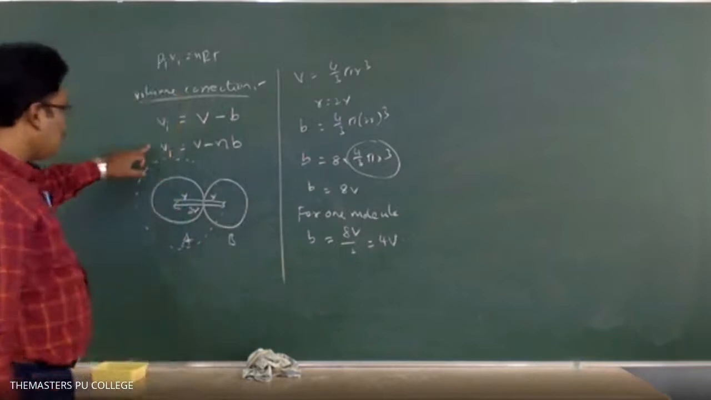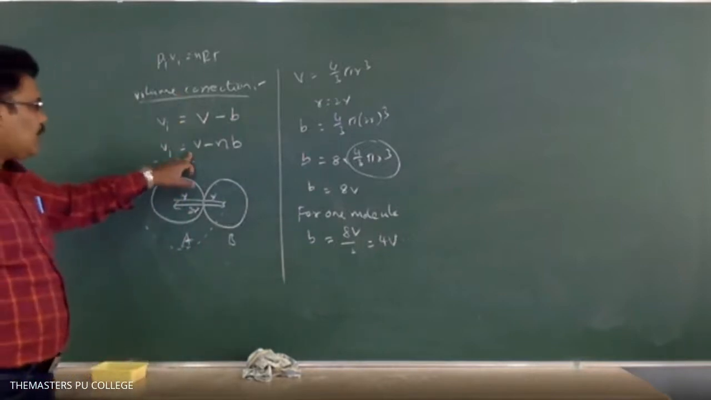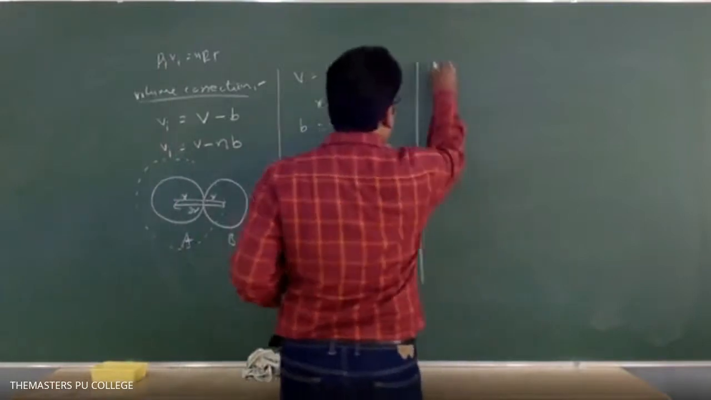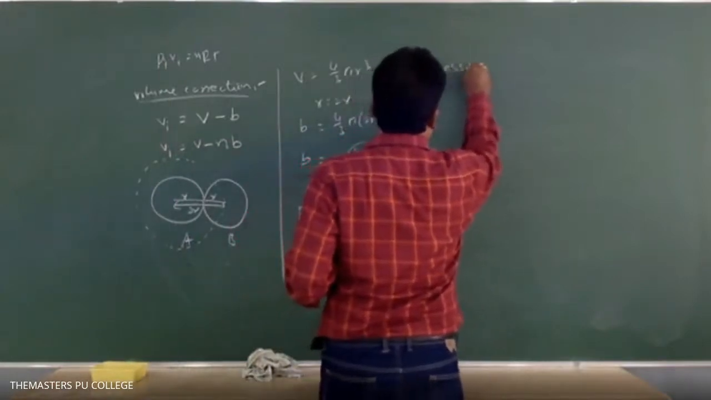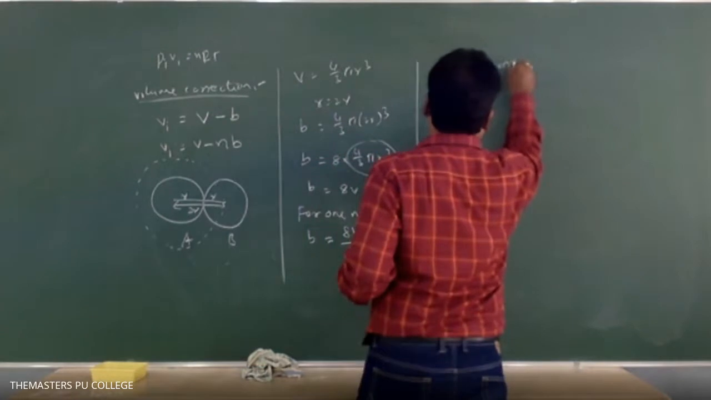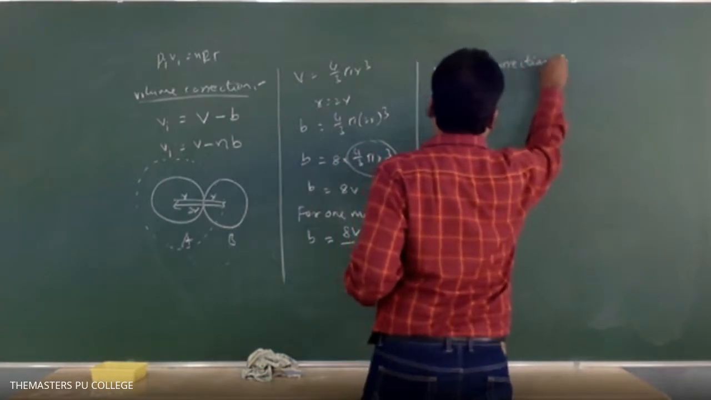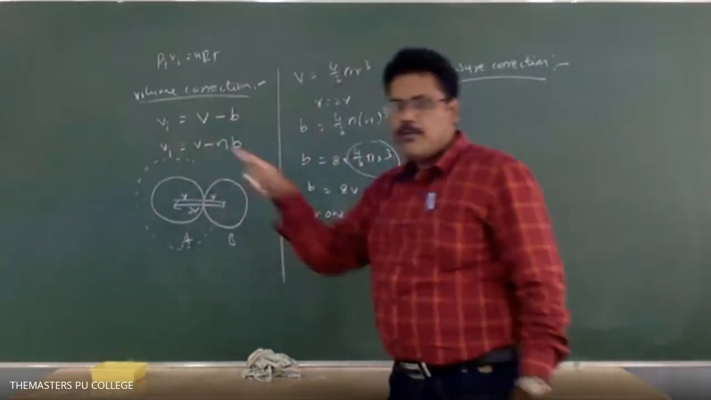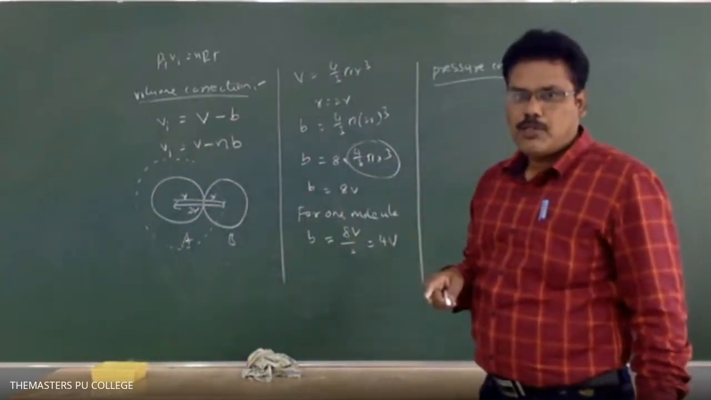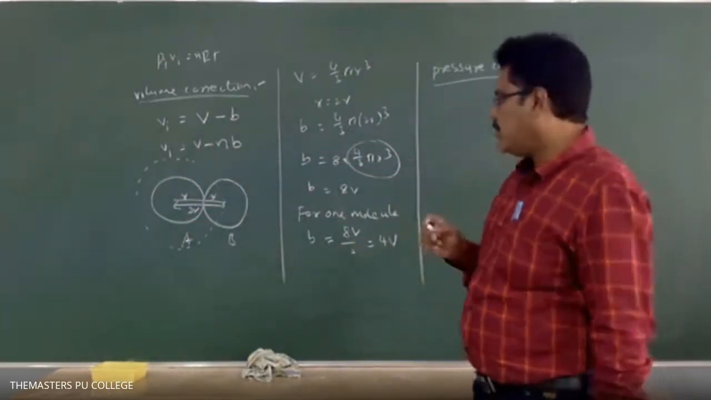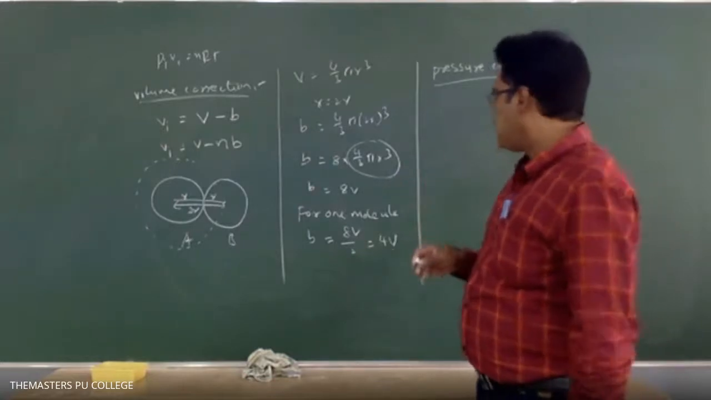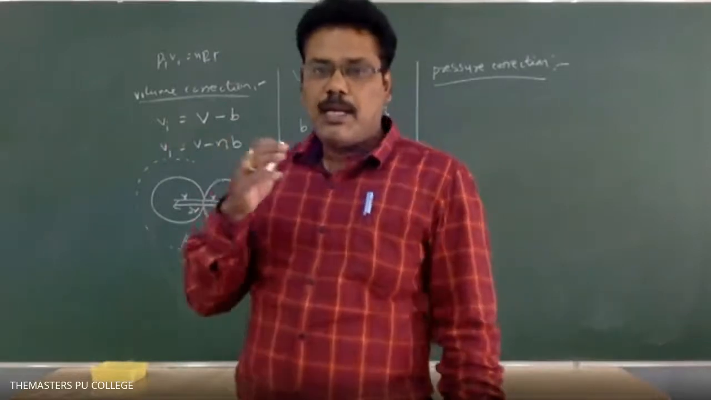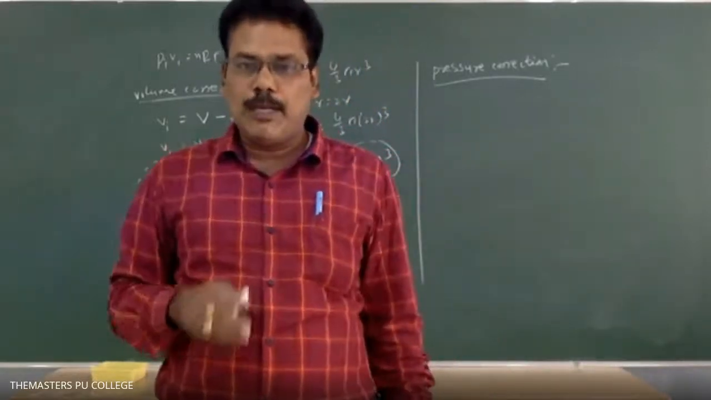This is a volume correction, which is equal to V minus nb. And now the pressure correction. So what is the pressure correction here? At high pressure, the molecules are interacting with each other due to the stronger attractive forces between the molecules. So that means in a container, the pressure exerted by the gas molecules should be corrected.